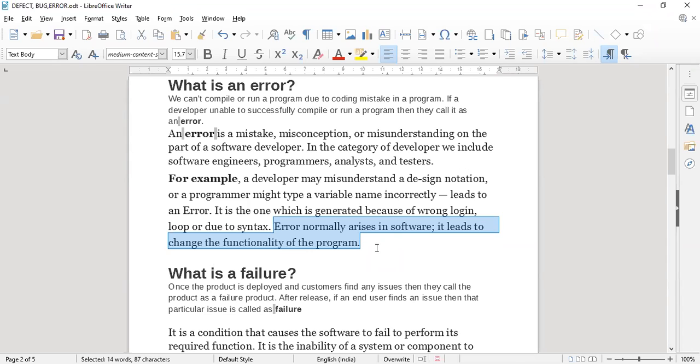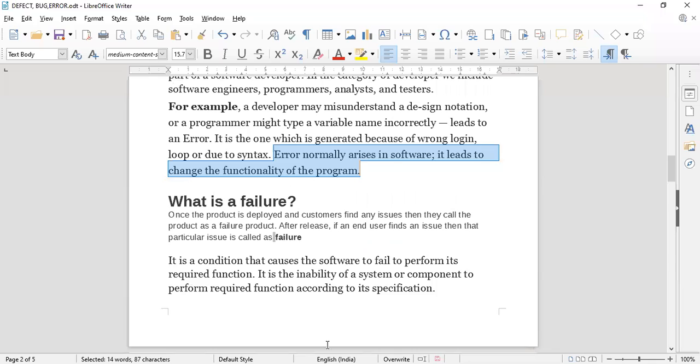An undefined variable is there, or the variable name is not matched. Or suppose you are going to divide by zero, so it can again be a type of error. So any type of logical error or any type of syntactical error is called an error. Due to this error, the complete program behavior is changed. And next is failure.